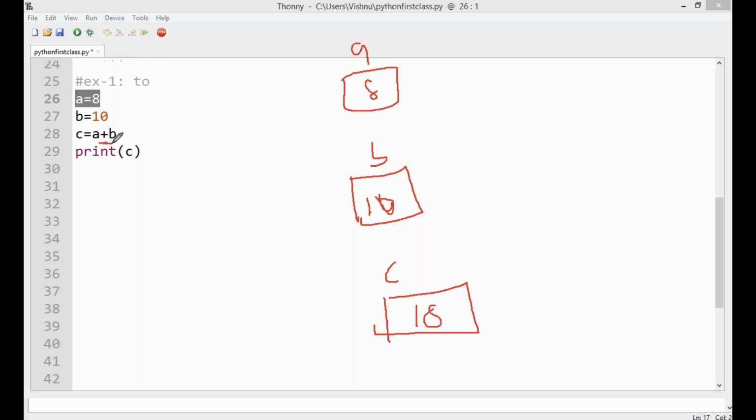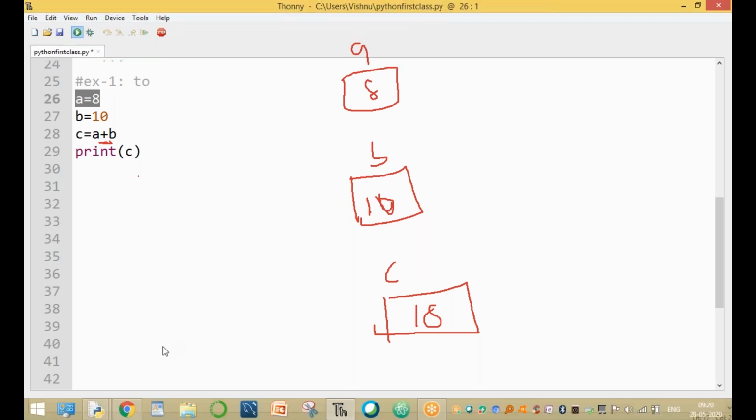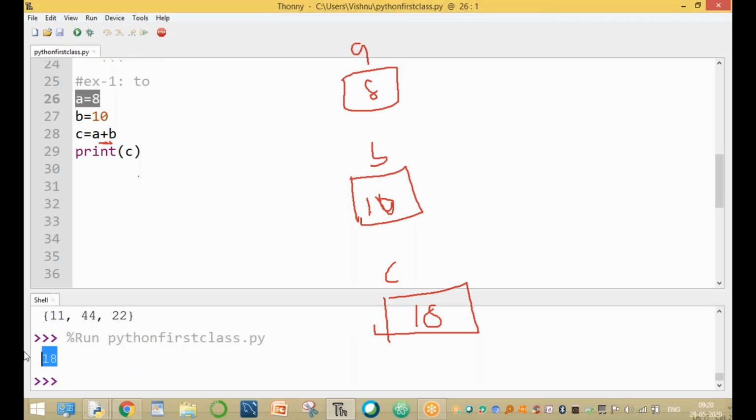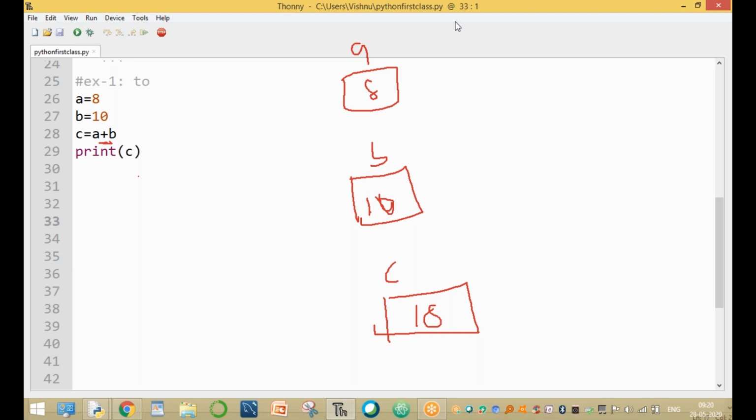Here the plus is an arithmetic operator. It is used to perform the addition. The final result is 18. For example, if we are using the plus operation, it gives the value 18.